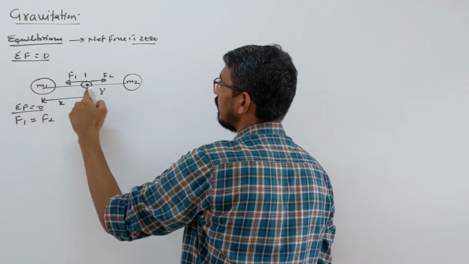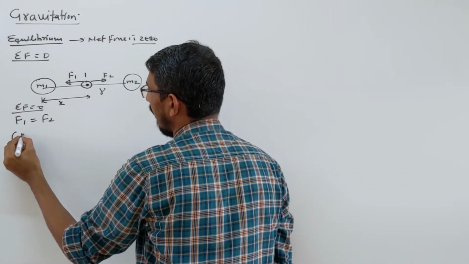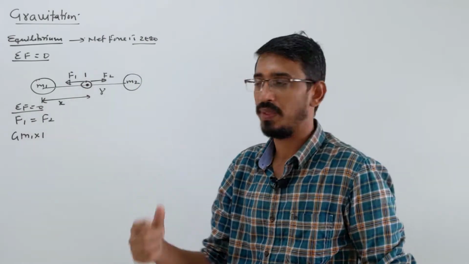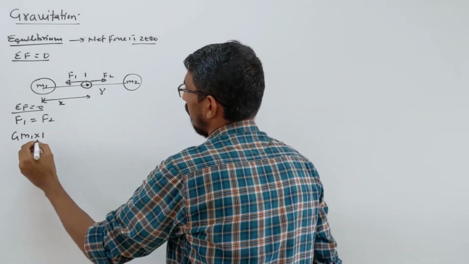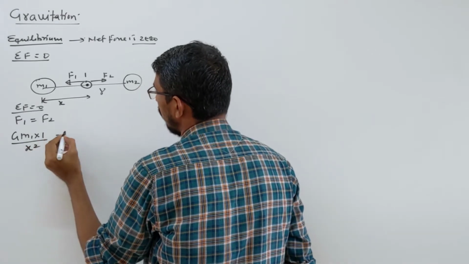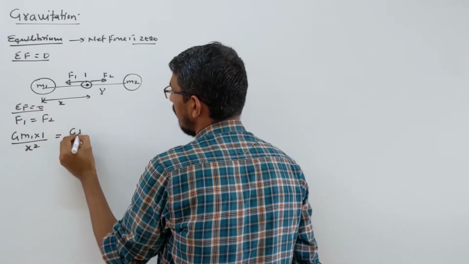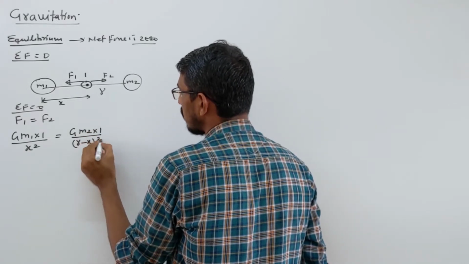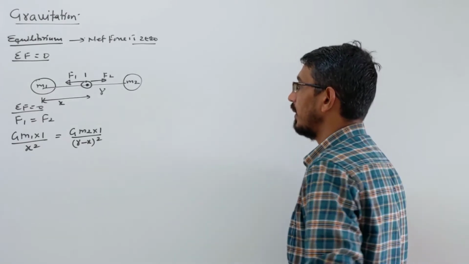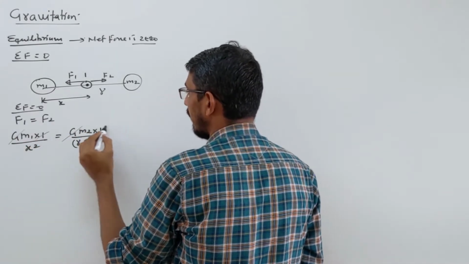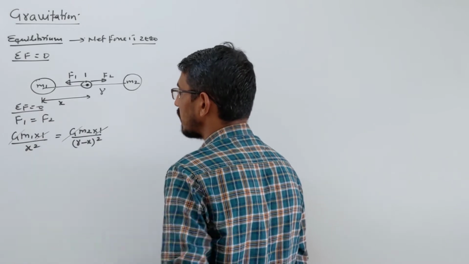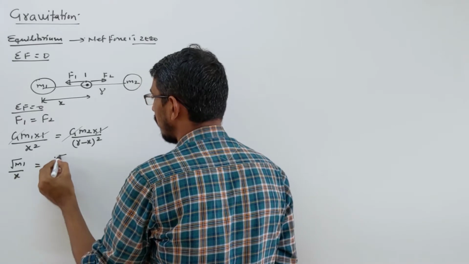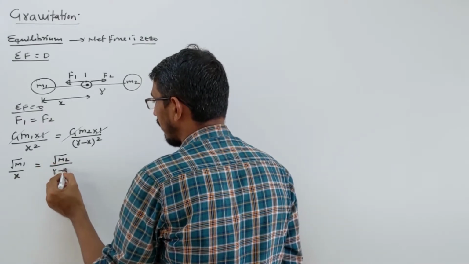What is f1? Force due to this mass on this point mass. The formula we are writing is G m1 into 1, that mass we are calling a unit mass always, by distance x square, should be equal to the force due to this f2, that is G m2 into unit mass by distance r minus x, square of this, right? Let's cancel this. G gets cancelled, 1 gets cancelled. Now take root, we have to find x, so take root on both sides, it becomes root m1 by x is equal to root m2 by r minus x.